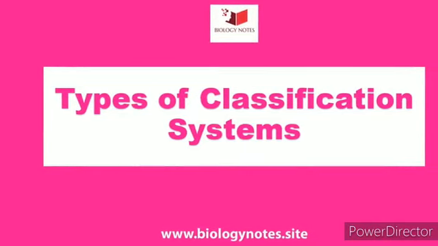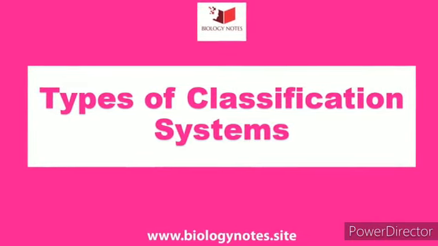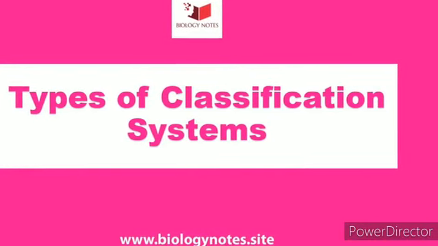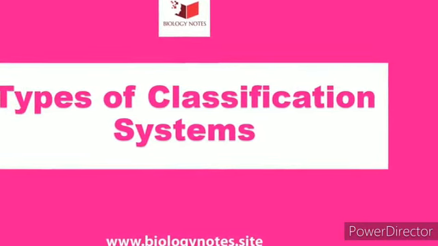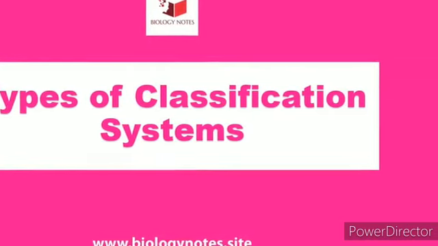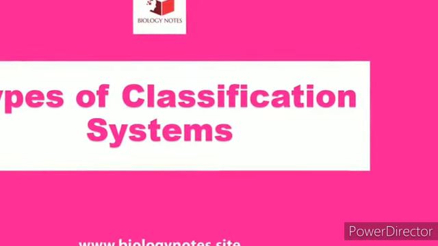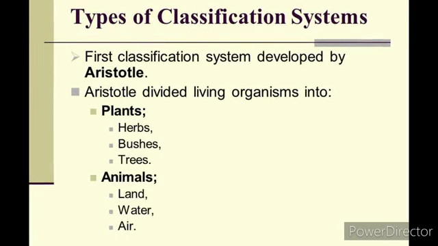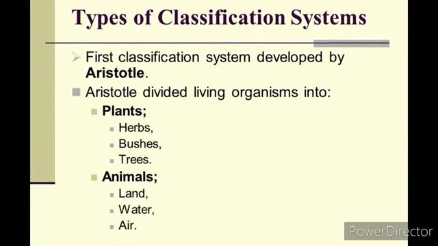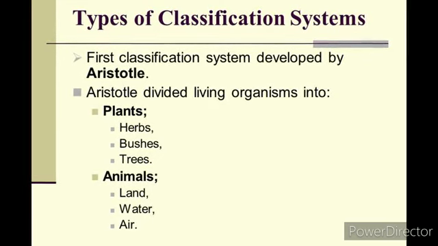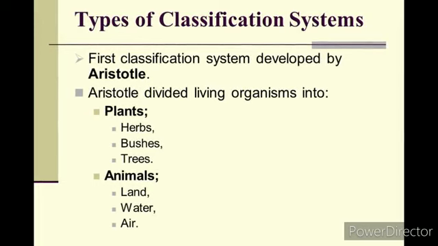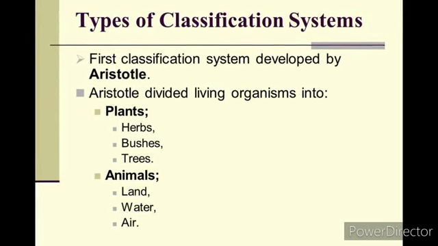Very good morning, children. So in today's video I want to discuss the introduction, that is the types of classification systems we are going to see. That belongs to chapter 8. It will come under the taxonomy of angiosperms. So it is the types of classification systems. Okay, so under this, how is this type of classification system done?